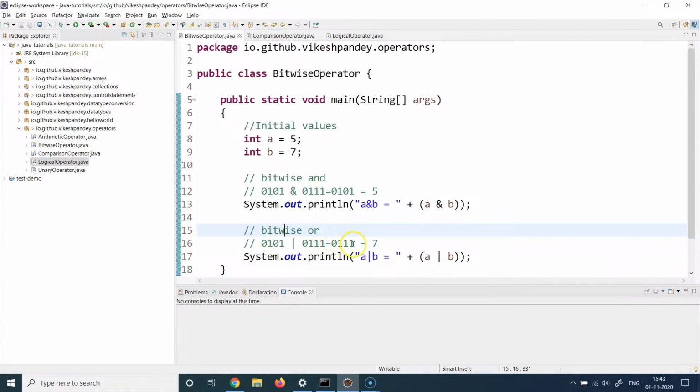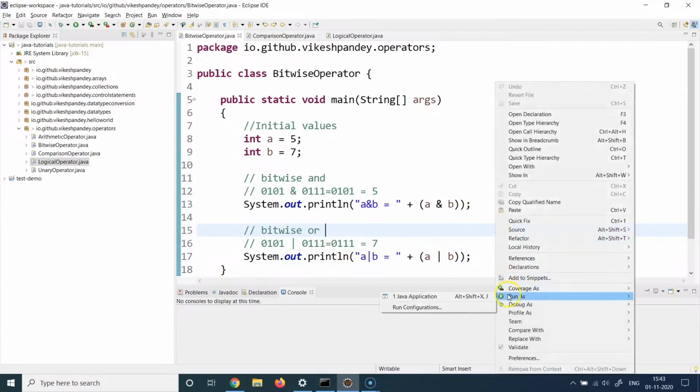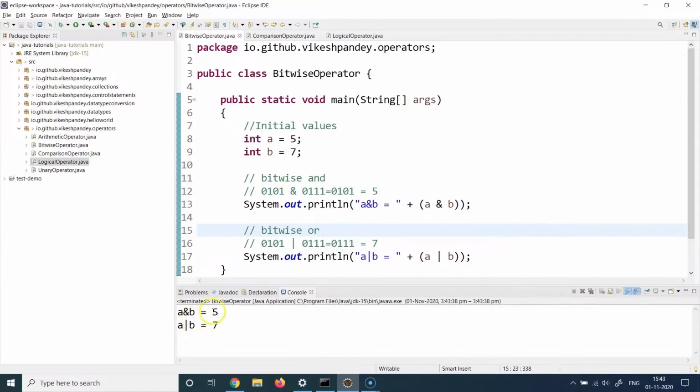And if we convert this into an integer representation, that becomes 7 because 2 raised to power 0 into 1 is 1. 2 raised to power 1 into 1 is 2. So 2 plus 1, 3, plus 2 raised to power 2 into 1, which is 4. So 4 plus 2 plus 1, which is 7. And plus 2 raised to power 3 into 0, which is 0. So 0 plus 4 plus 2 plus 1 becomes 7. And that's how you get 7. So let's see if we get 5 or 7 in this bitwise operation. Yes, we can see the values as 5 and 7. So this is a bitwise operation happening.